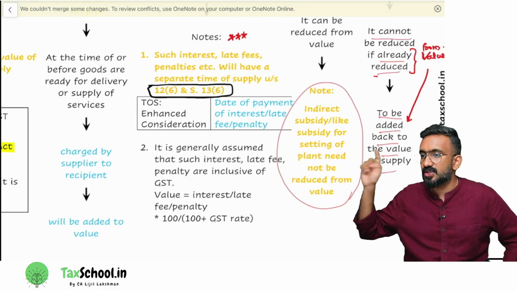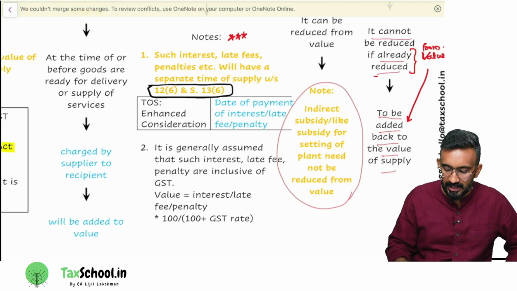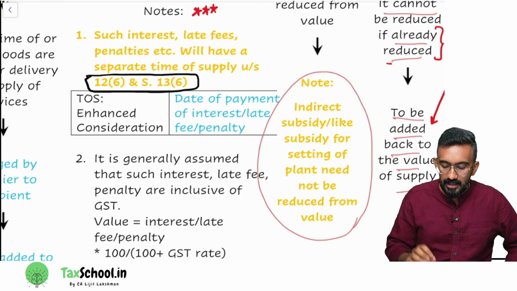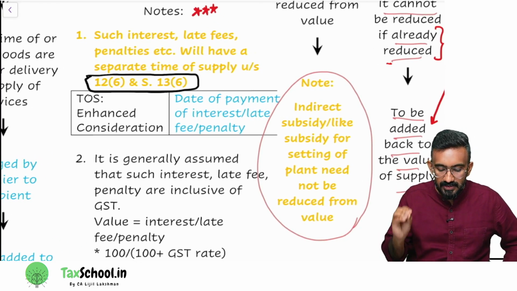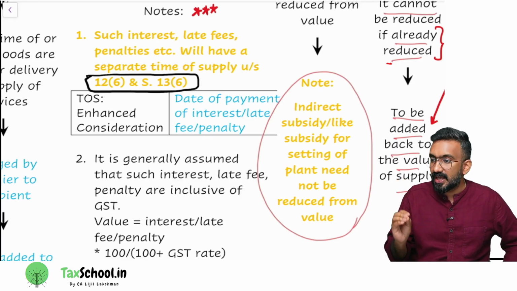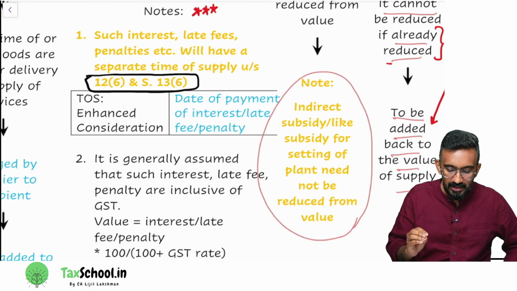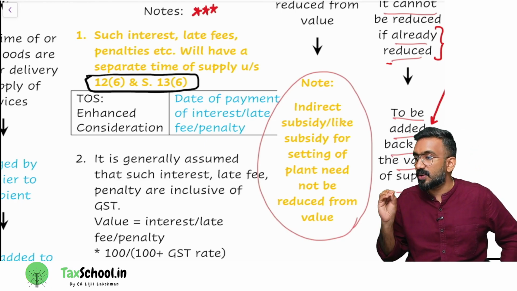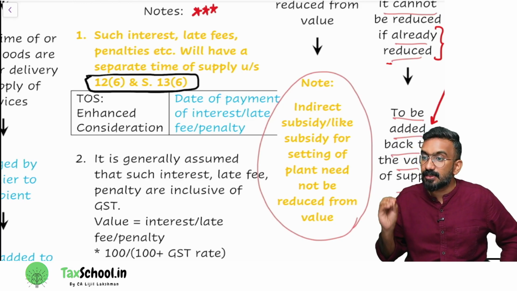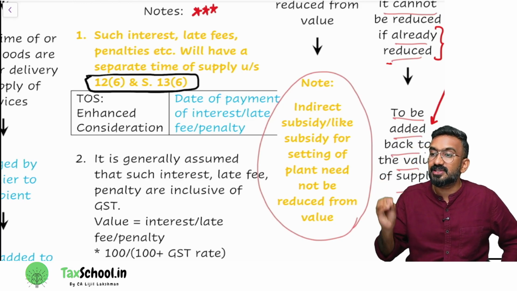That is what is given in this note. Let's read the note once again. It says, such interest, late fee, penalty, etc. will have a separate time of supply under section 12.6 and 13.6. What is the time of supply that they have given? The time of supply would be the date of payment of interest, late fee, penalty.